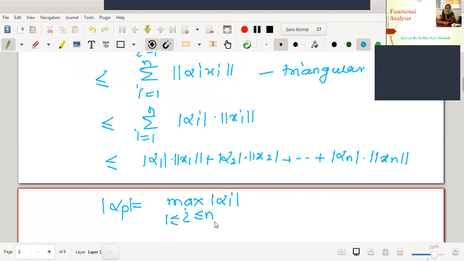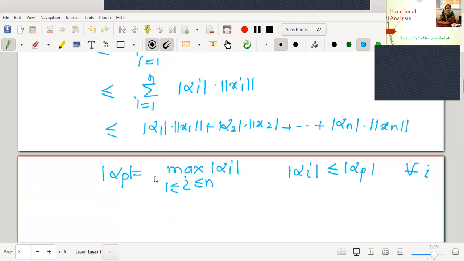Therefore, may I write mod alpha i is less than or equal to mod alpha p for any i, right? Therefore, just replace mod alpha 1, mod alpha 2 by mod alpha p. The less than or equal inequality will continue as it is.